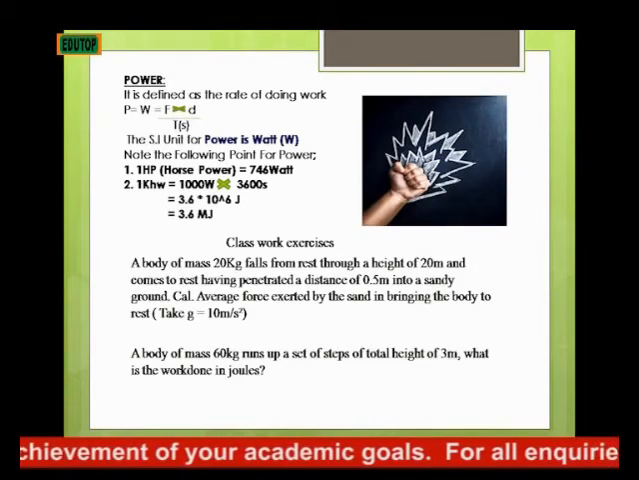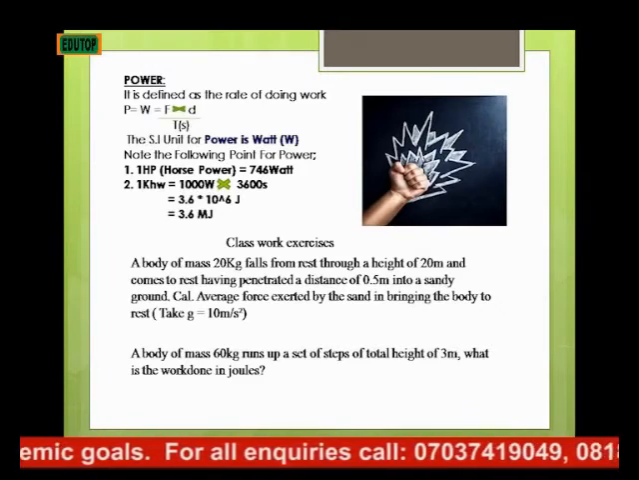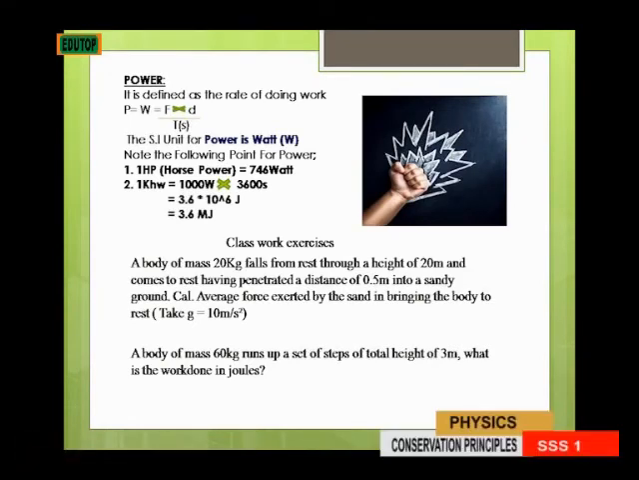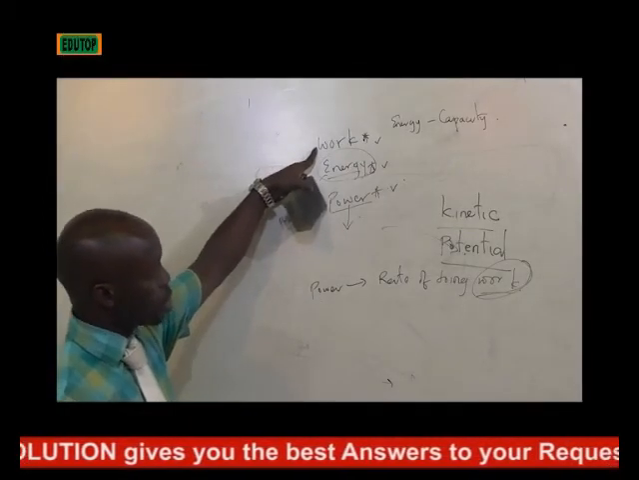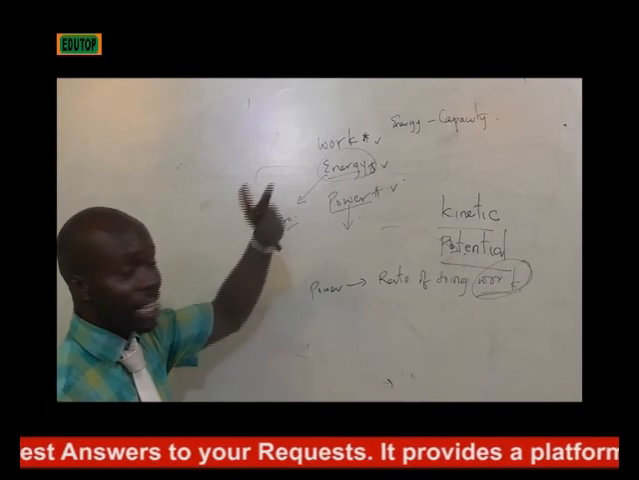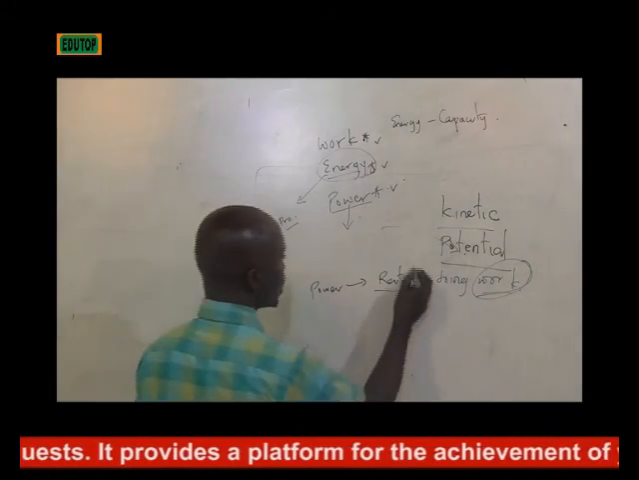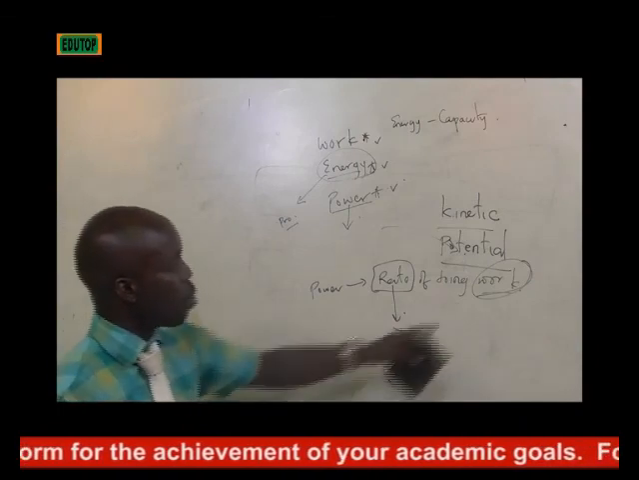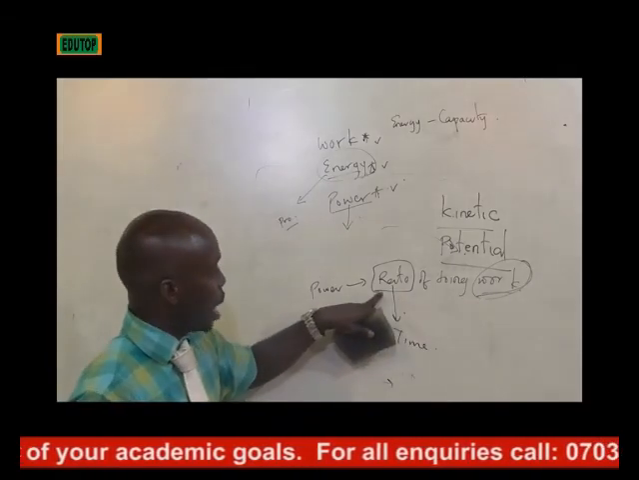Power is defined as the rate of doing work. So they all come back to work. Work is the movement of a body in the direction of a force, but energy is the capacity to do that same work, while power is the rate. When I say rate in science, it is time. The time you spend in doing a particular work is what we call power. You apply a particular power to do a particular work.